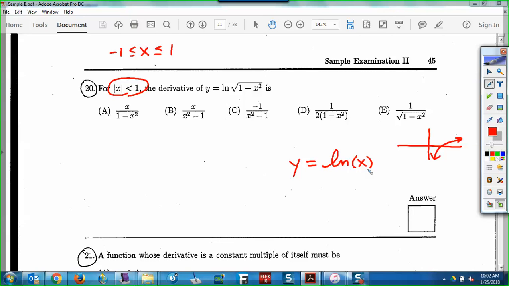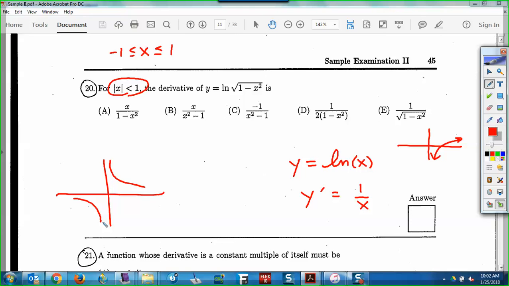So for the rest of the problem, if you start with this function and it asks you about derivatives and inflection points and that stuff, x has to be positive. That's just a given in this problem. They might tell you, or they just expect you to know it. That's the natural domain of natural log. Now, what's the derivative of natural log? 1 over x. Well, we just got done looking at that graph. This was the graph of 1 over x. Can x be negative in 1 over x? Sure. Can't be 0, but it can be negative. But not in this problem.